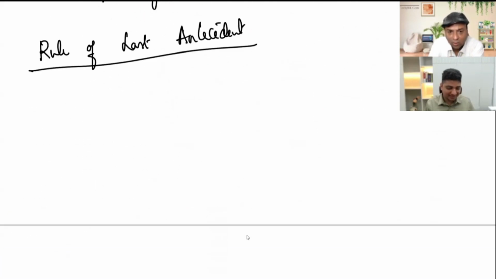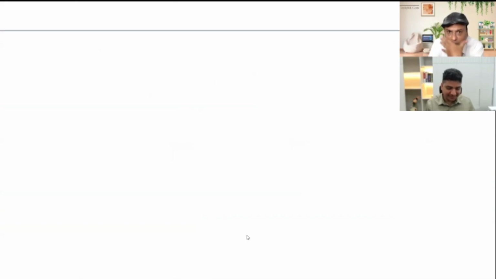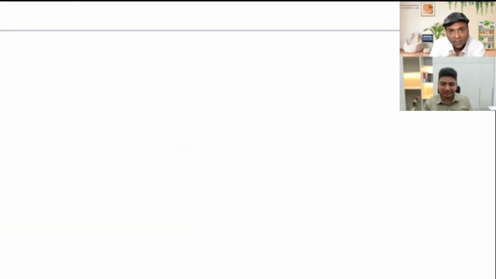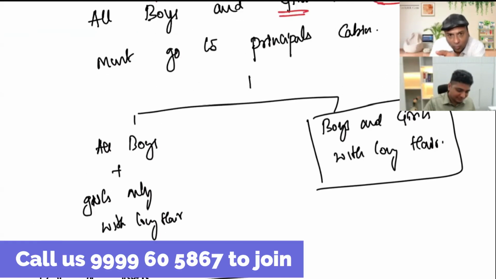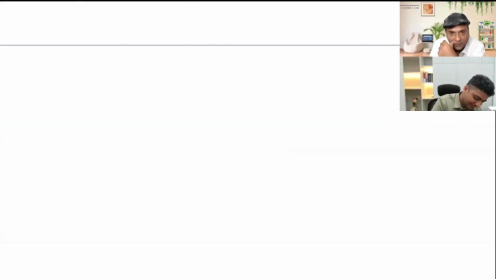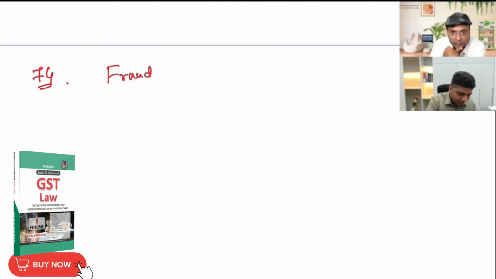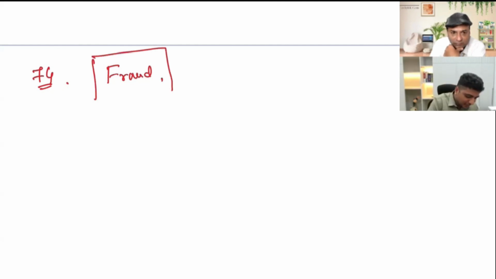Similarly, here also, all boys and girls, there is no comma. Therefore, the interpretation will be both boys and girls having long hair should. And go for 74. Again, after fraud, there is comma. So here in 74, they are creating classes. Now, they say the word fraud. Right after the word fraud, they have put one comma. That means the fraud itself is one class.